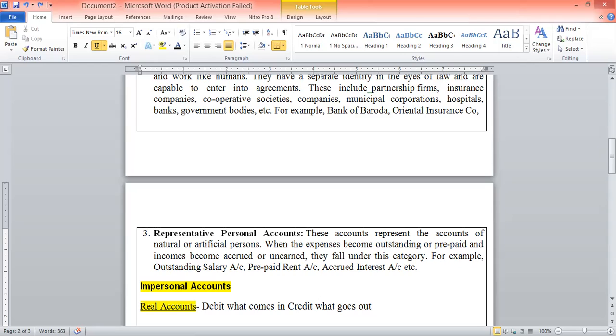The third one is the accrued interest account. Guys, what do you mean by accrued interest account? Interest that is accrued but not paid. Like I am an ABC company and I have borrowed a large sum of money from the bank, and the bank has signed up with me. The bank had lent its money to me, and the bank has also